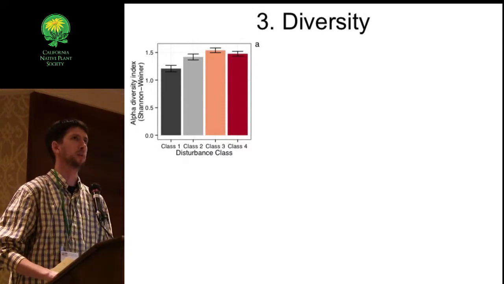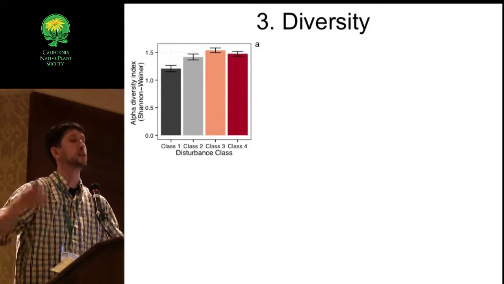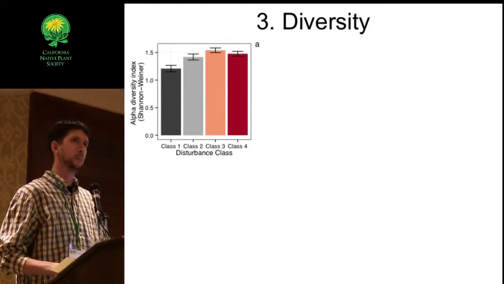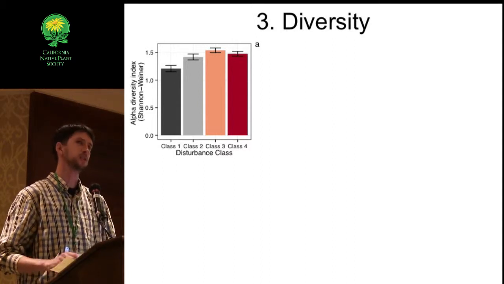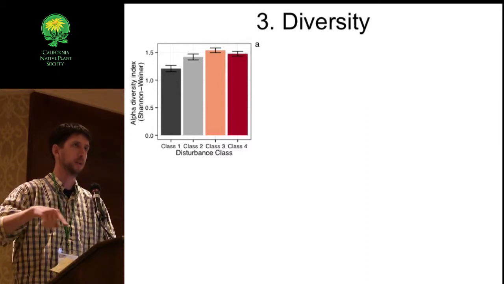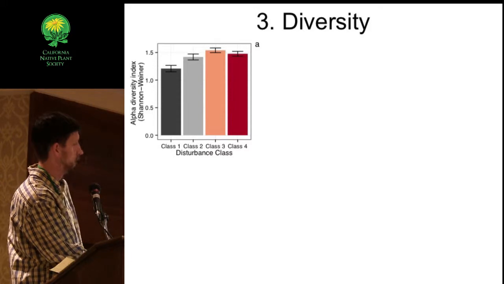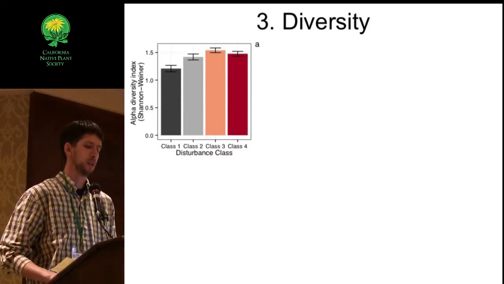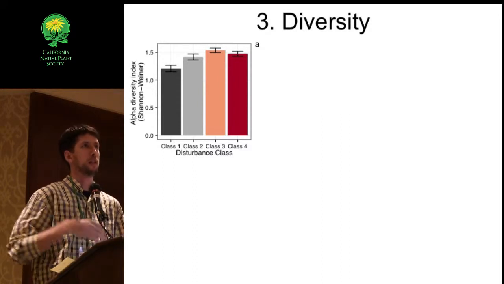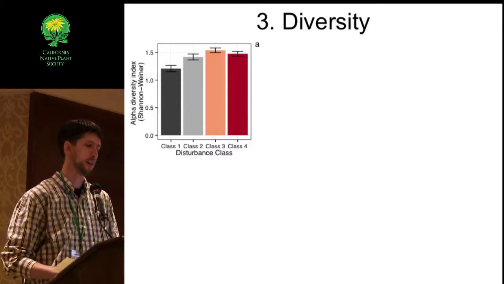So this is consistent with the idea that these forests see increases in diversity when you initiate some disturbance. But interestingly, when we looked at beta diversity at the stand scale, so within a disturbance class, within a site, how different are the plots within that stand from each other, we see that high severity plots have significantly lower beta diversity than the other 3 groups. So this means that even though high severity fire plots have high local richness, the plots within that stand tend to be much more similar to each other than plots in these other 3 categories.